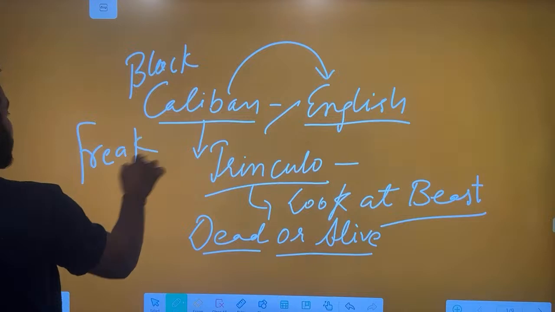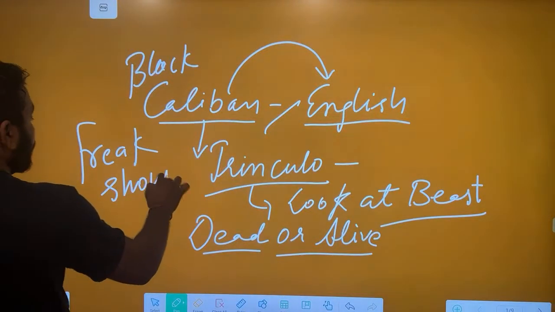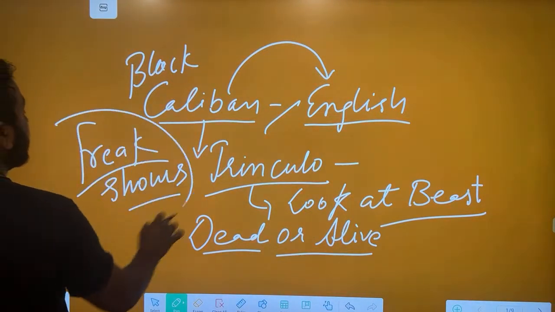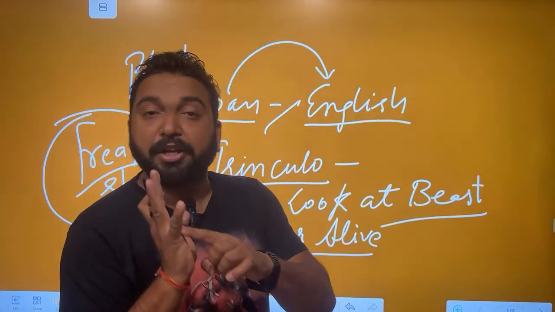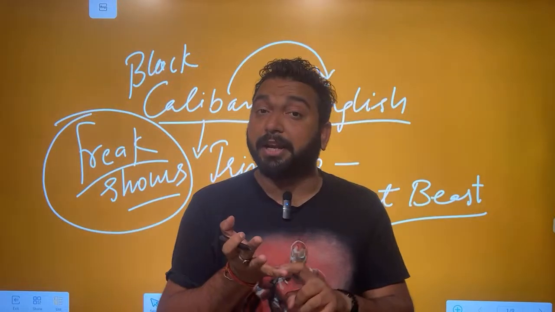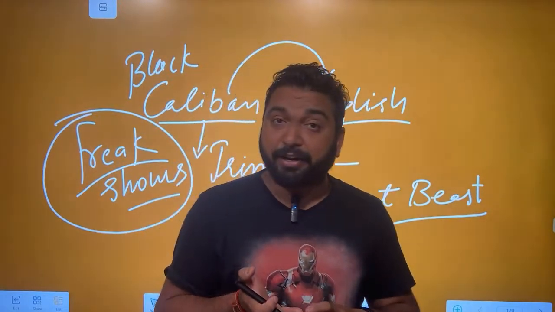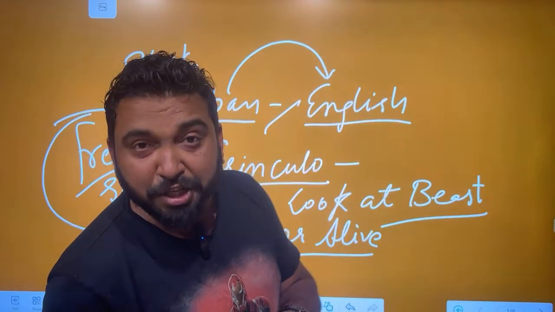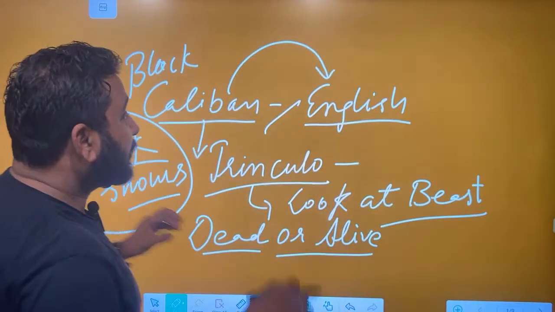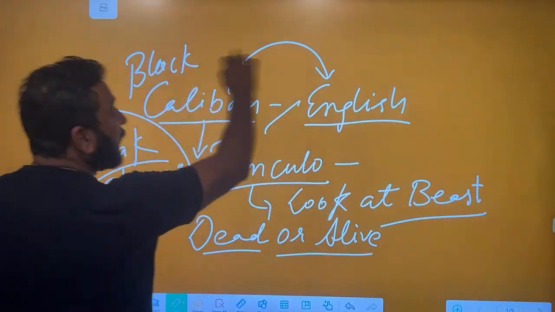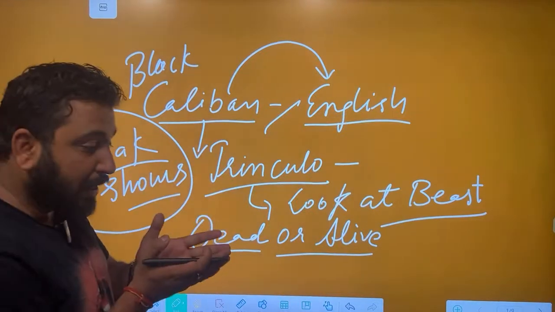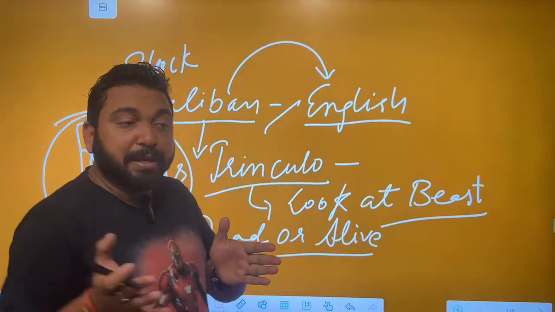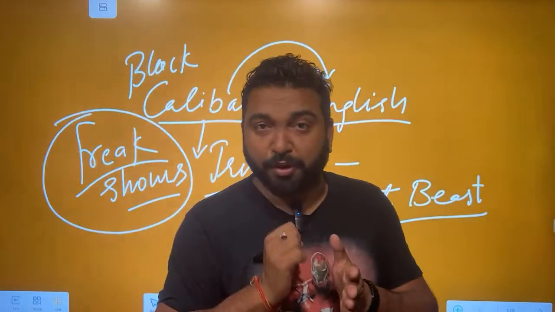This is the question of exam. What is freak shows? Freak shows were very much popular in the Elizabethan age. These are the references: the color issue, the racial inequality, the exotic otherness, identity crisis, slavery, colonization, language politics. So when you read Tempest, apply these things and you'll find out that Tempest is one of the finest examples of postcolonial studies.